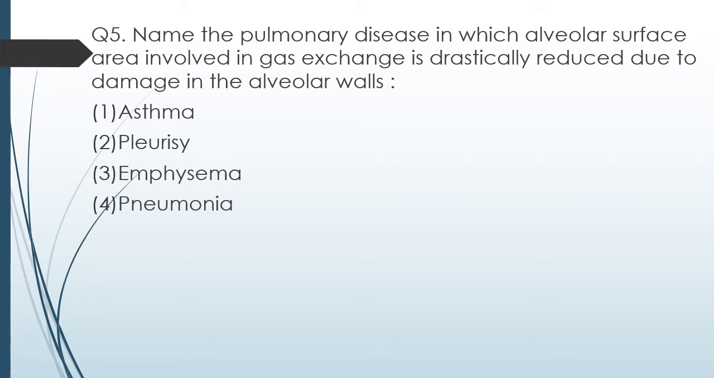Question number 5. Name the pulmonary disease in which the alveolar surface area involved in the gaseous exchange is drastically reduced due to damage in the alveolar walls. Asthma, pleurisy, emphysema, pneumonia. Pulmonary disease in which the alveolar surface area is reduced. Correct answer is option 3, emphysema. And what is the main cause of emphysema? Cigarette smoking. What happens in emphysema? The walls of the alveoli gets damaged, as a result of which the surface area for exchange of gases decreases.